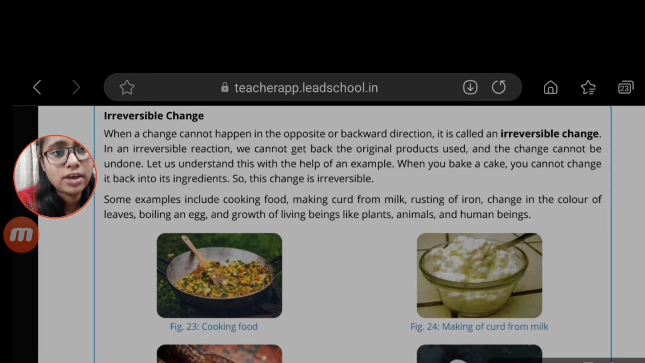So for these changes, for example curdling, that means the making of curd, rusting of iron, changes in the color of leaves. Obviously you have seen in the autumn season, the leaf color goes to yellow. Why? Because it will fall down. And why is it so? Because the chlorophyll substance will be less in amount, right?